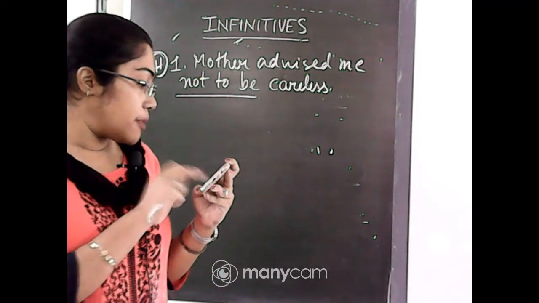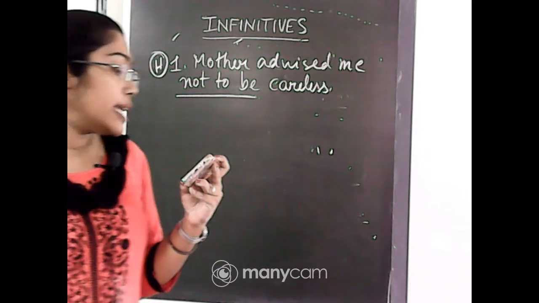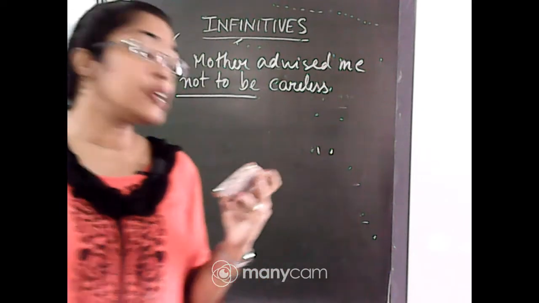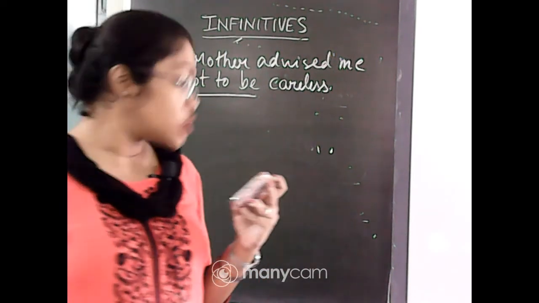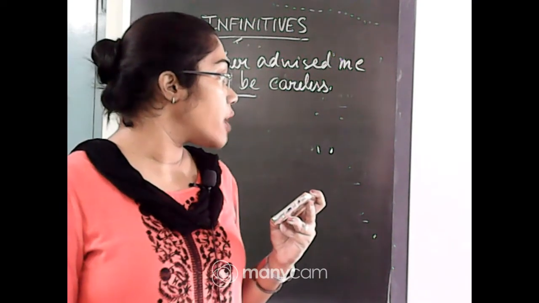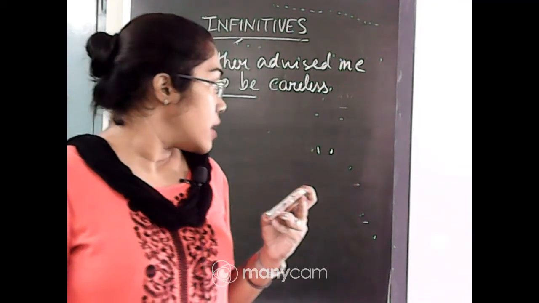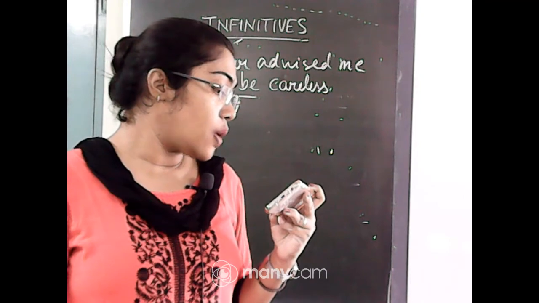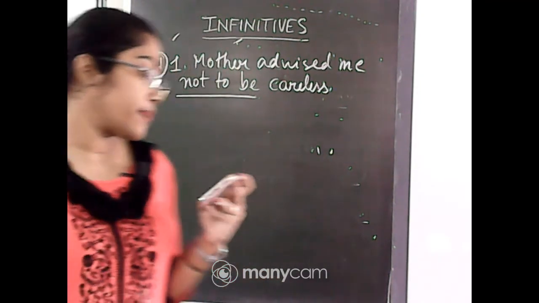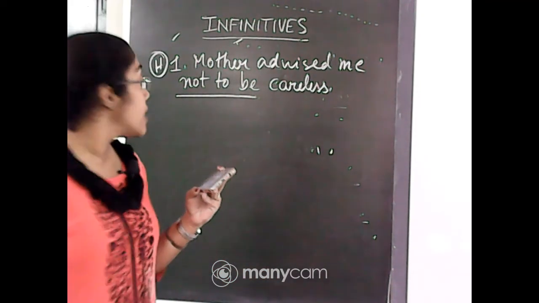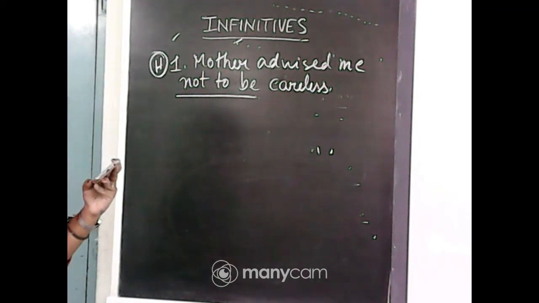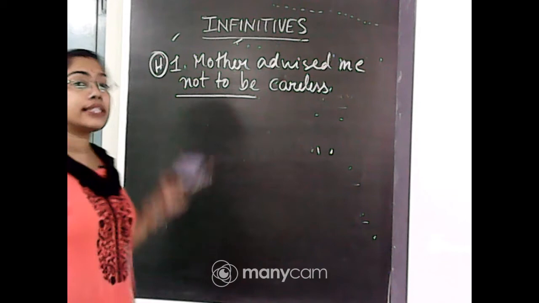Number 4 of the previous exercise, he claims to have an appointment with the doctor. Now coming to this part, mother advised me not to be careless. So you can write this as the answer.